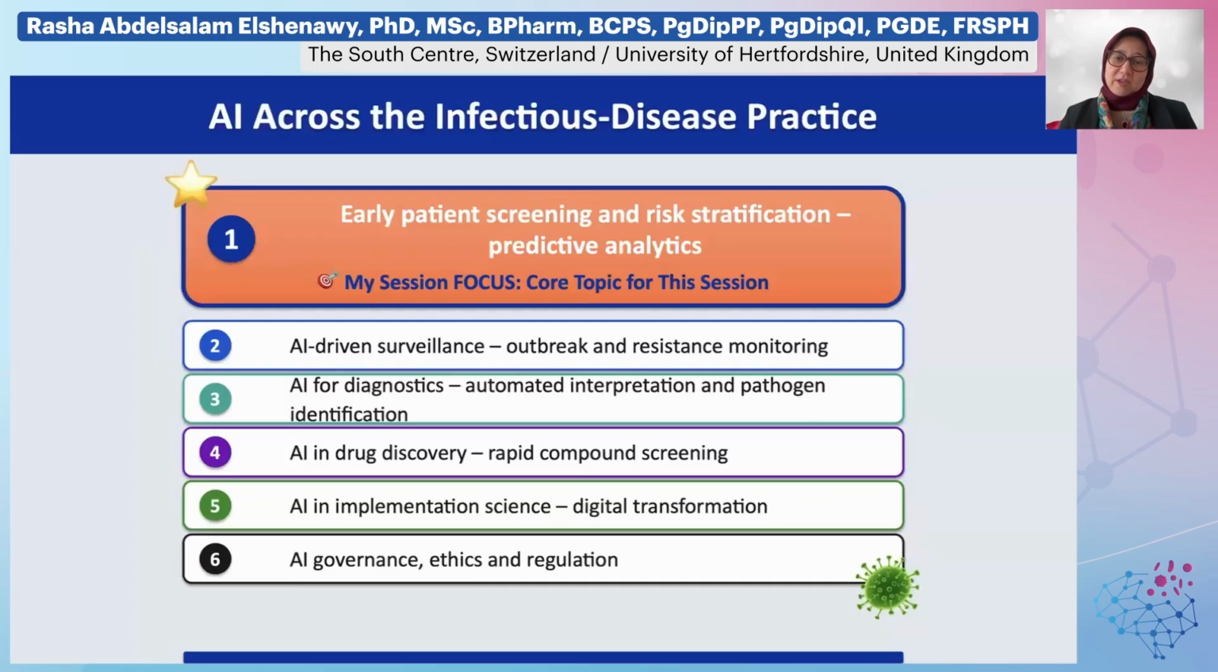With regard to AI across different infectious disease practice, early patient screening and risk stratification build important predictive models, which are important in early screening. AI could also be used in surveillance after antibiotics are prescribed, which helps in monitoring, and could also help in diagnosis, in drug discovery, and in implementation of antibiotic stewardship practice. And AI for sure needs governance and ethics, which we will discuss later in my slides.